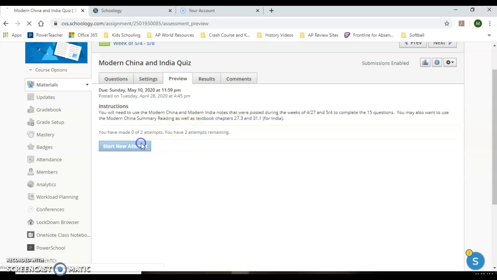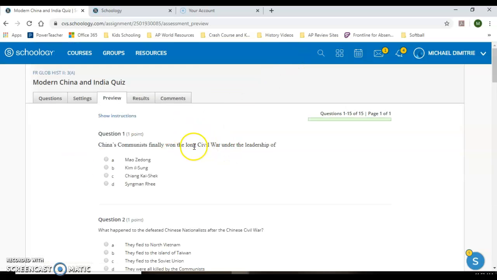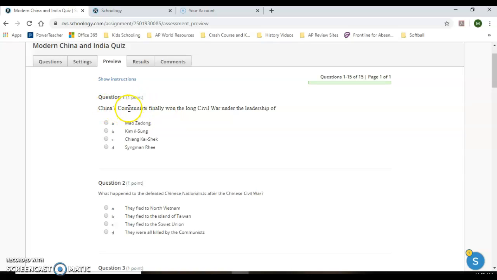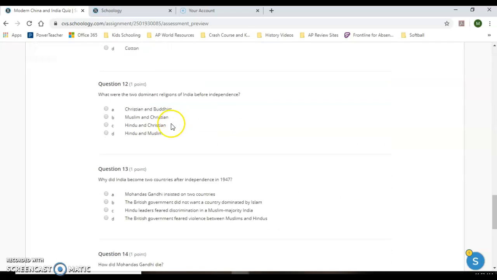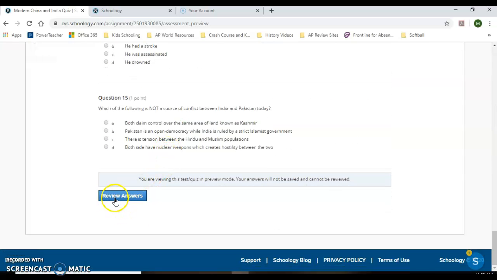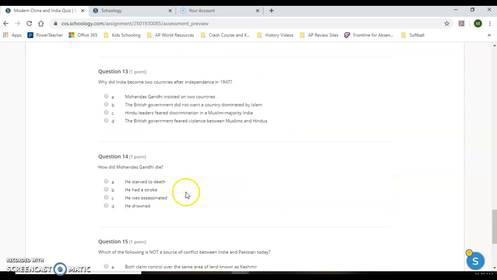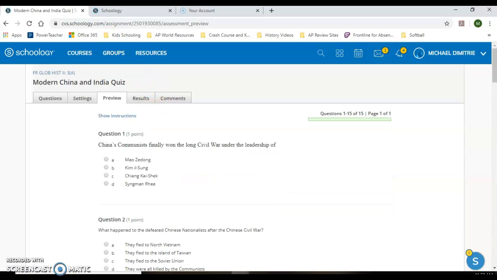But when you start a new attempt, you're going to see the quiz just simply looks like this. Number 1, China's communists finally won the long civil war under the leadership of, and you click the answer. Mao Zedong, Kim Il-sung, Chiang Kai-shek, or Syngman Rhee, A, B, C, or D. Click the bubble you want. When you get down to the end, you can review it and then submit your answers. Boom, and you're done. That's the quiz for you. Okay? So that's really the entire week of what we're going to be doing